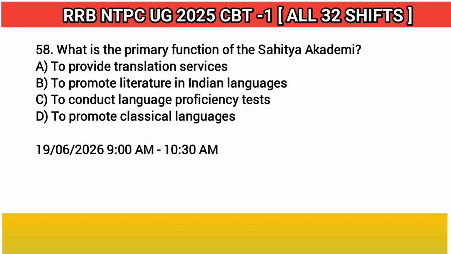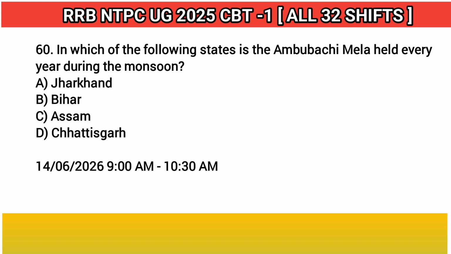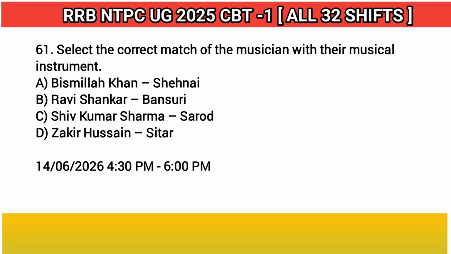58. What is the primary function of the Sahitya Akademi? Answer: B. To promote literature in Indian languages. 59. Who commissioned the Konark Sun Temple? Answer: A. Narasimhadeva I. 60. In which of the following states is the Ambubachi Mela held every year during the monsoon? Answer: C. Assam. 61. Select the correct match of the musician with their musical instrument. Answer: A. Bismillah Khan, Shehnai.